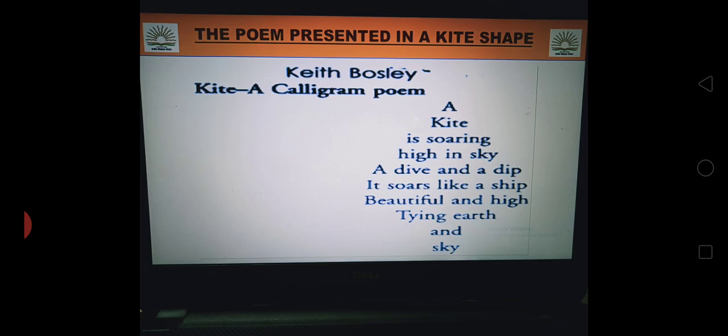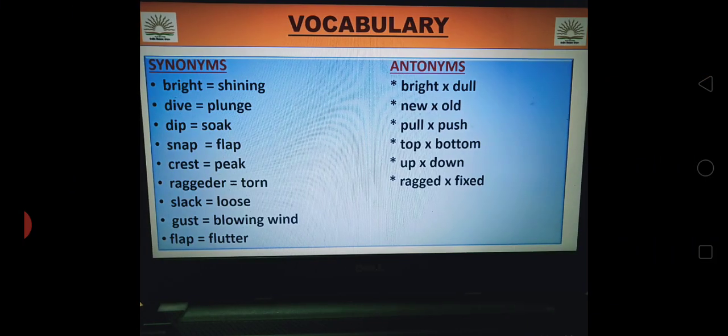Here I have another poem. The name of the poem is Kite. It's a calligram poem, which means the poem is written in the shape of its subject. A kite is soaring high in sky, a dive and a deep, it soars like a ship, beautiful and high, tying earth and sky.